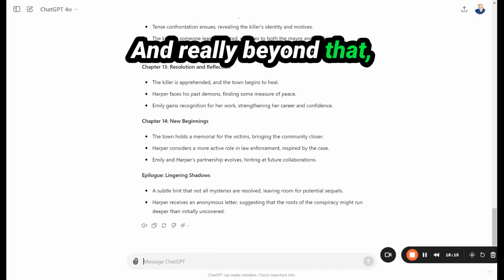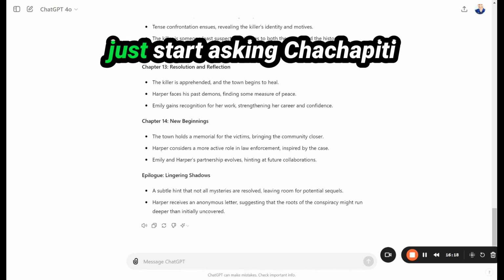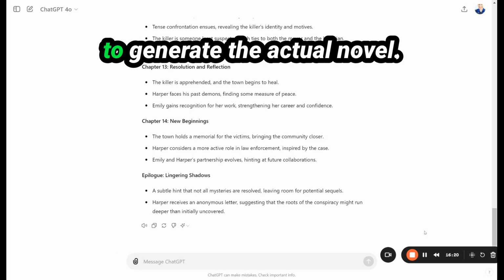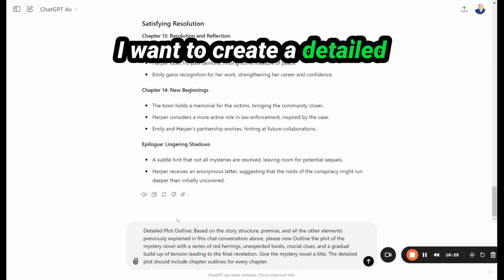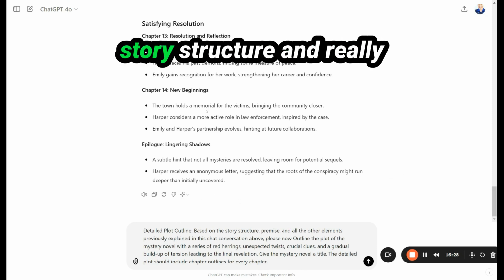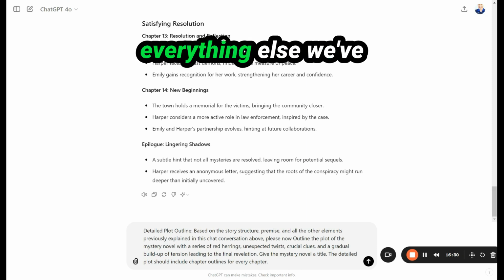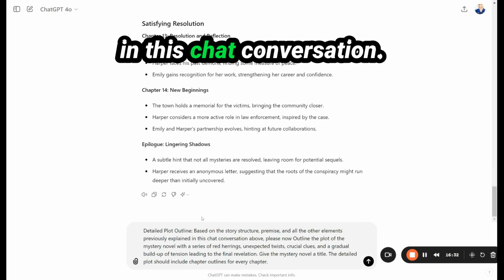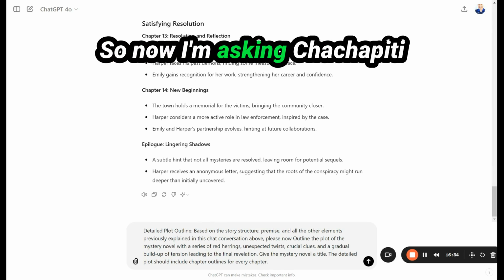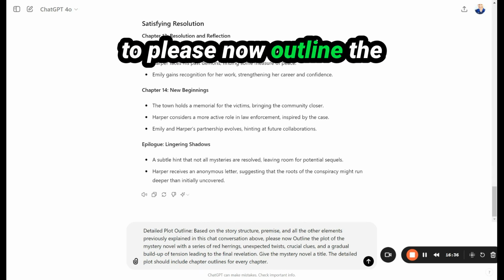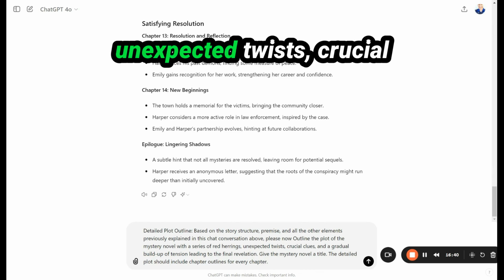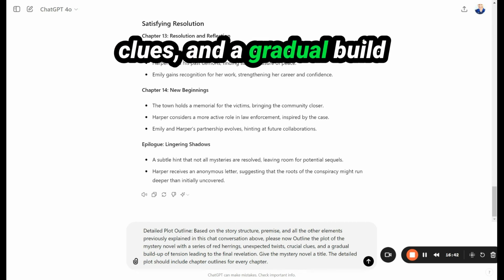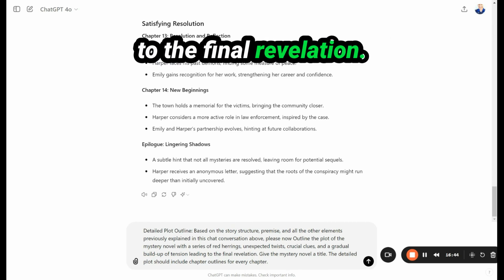And really, beyond that, there's several other things you could do, but we could just start asking ChatGPT to generate the actual novel. Let me again just show you what I'm doing. I want to create a detailed plot outline from the story structure and really everything else we've talked about previously in this chat conversation. So now I'm asking ChatGPT to please outline the plot of the mystery novel with a series of red herrings, unexpected twists, crucial clues, and a gradual buildup of tension leading to the final revelation.